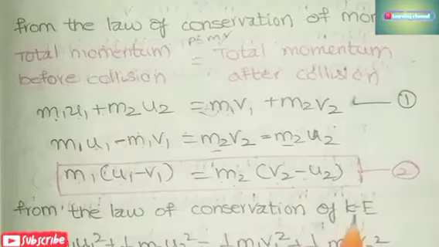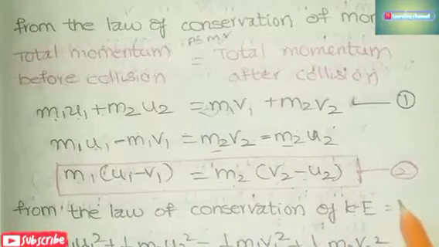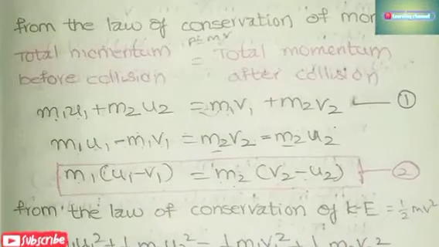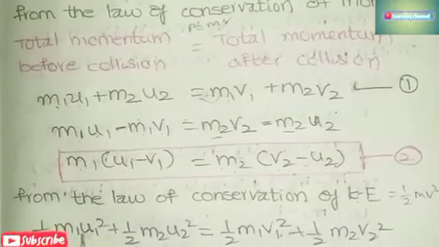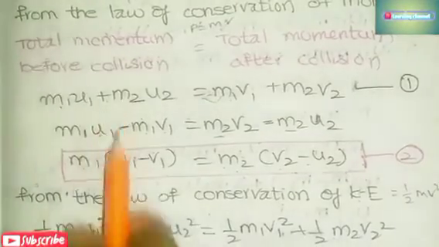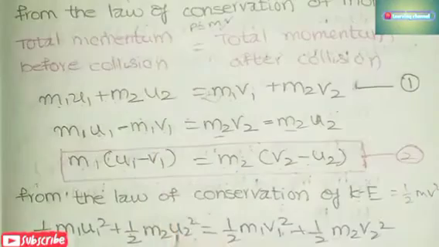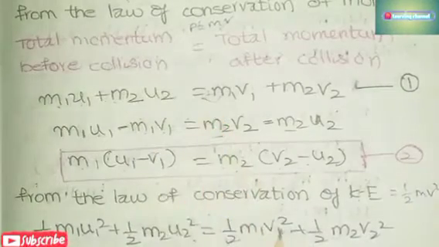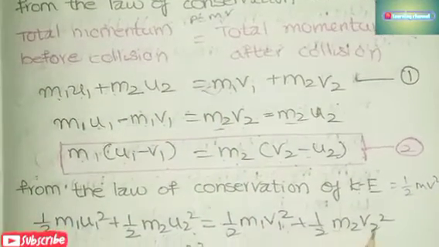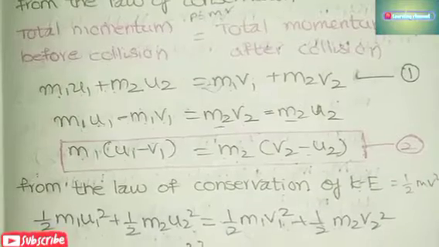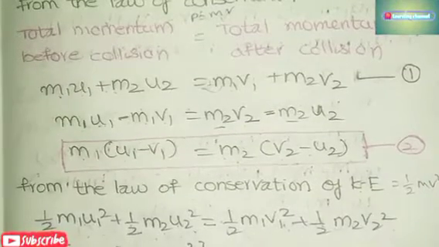Now from the law of conservation of kinetic energy, what is the formula of kinetic energy? Half m v square. So half m1 u1 square plus half m2 u2 square is equal to half m1 v1 square plus half m2 v2 square. Now take half common.